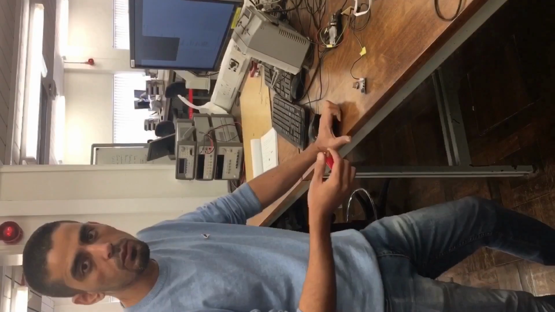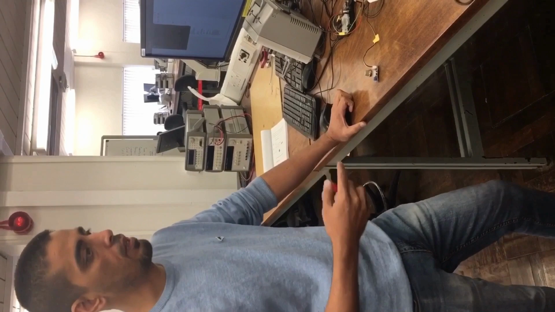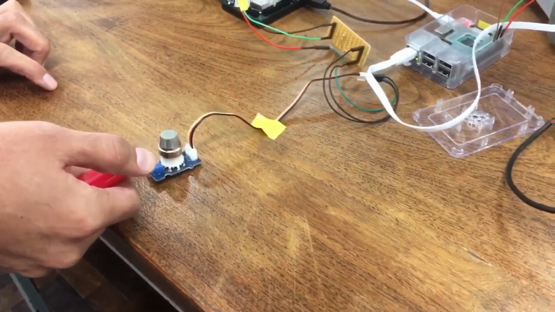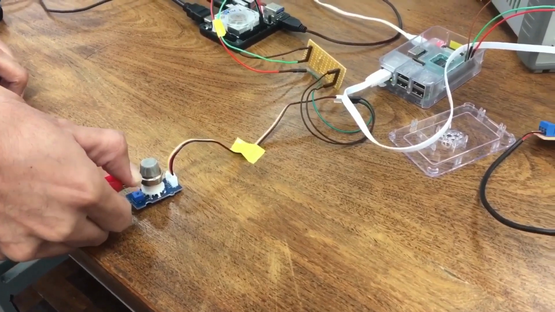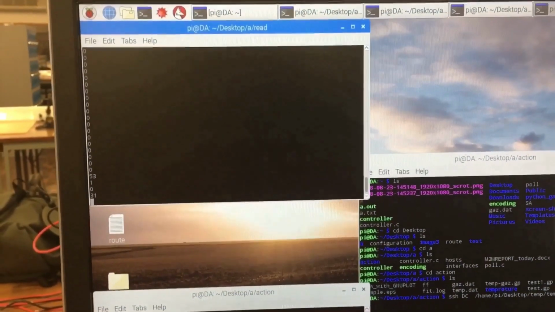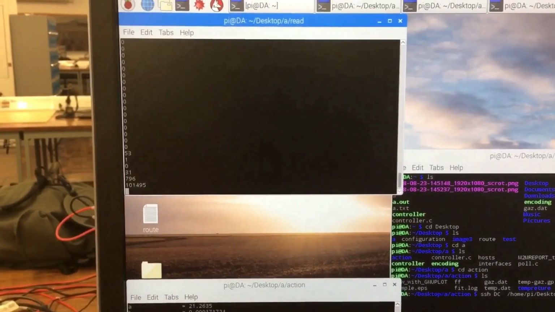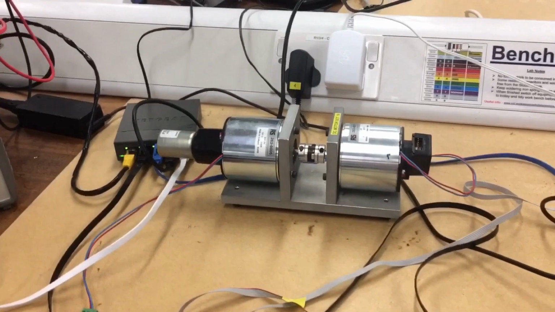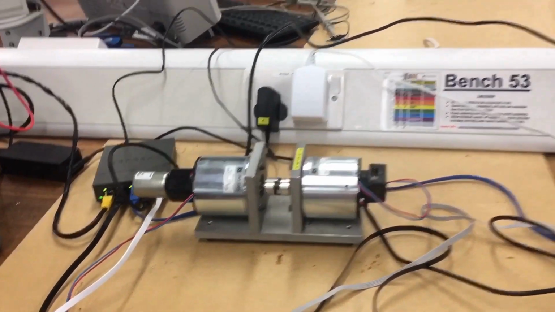In a practical test between the actuator, the DC motor, and the sensor, when the concentration of the gas is above 1000, as we see on the screen, the motor will be stopped. And when I release my hand, it will keep working.